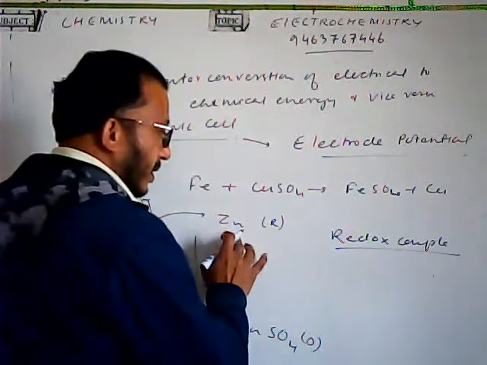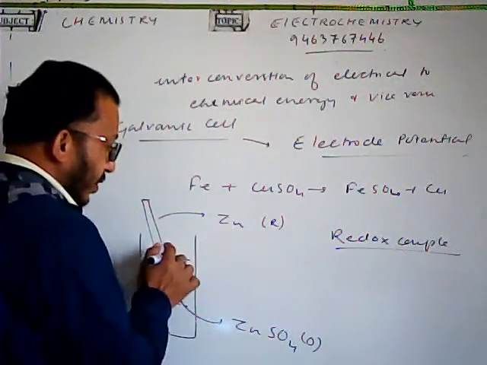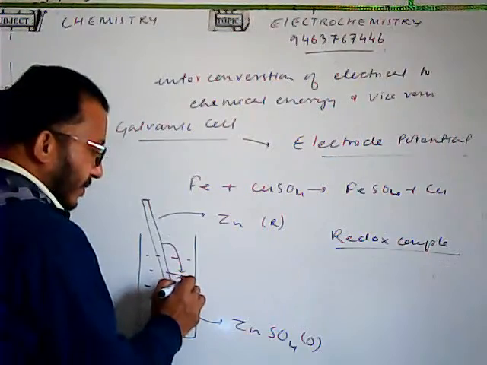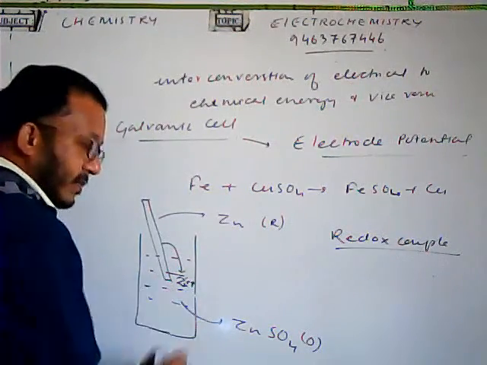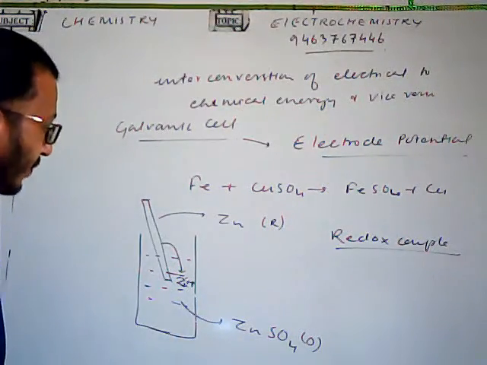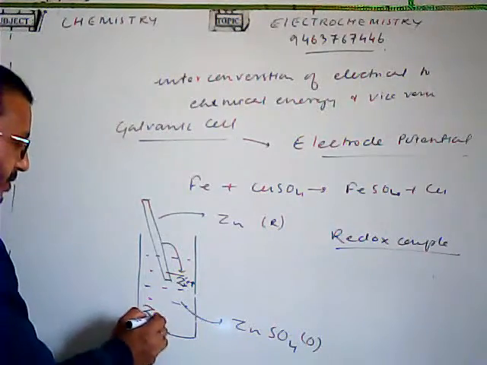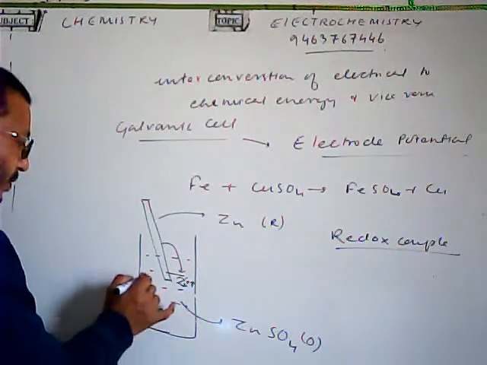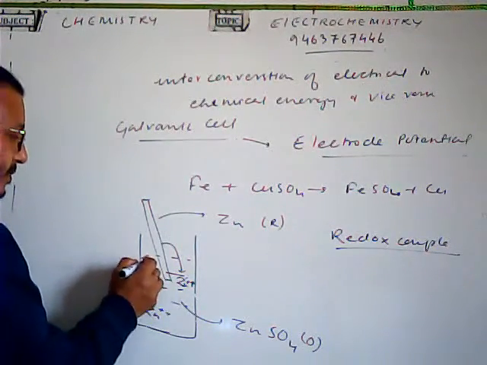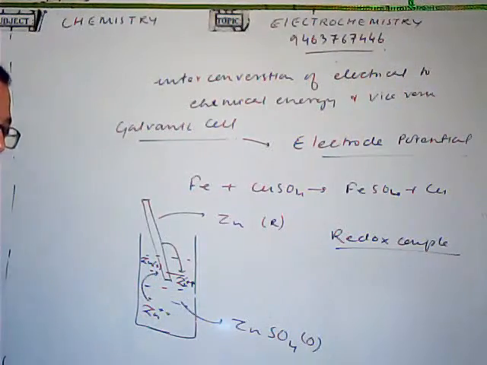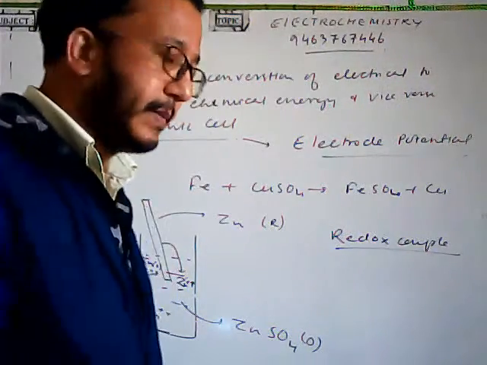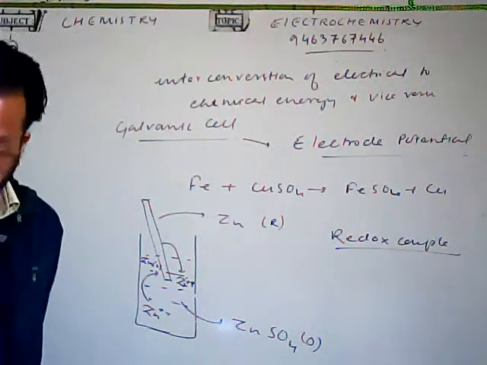Either the zinc from the rod will go into the solution as zinc ion, or the zinc ion from the solution will deposit here as zinc solid. Both these processes can take place. Now let us discuss this one by one.